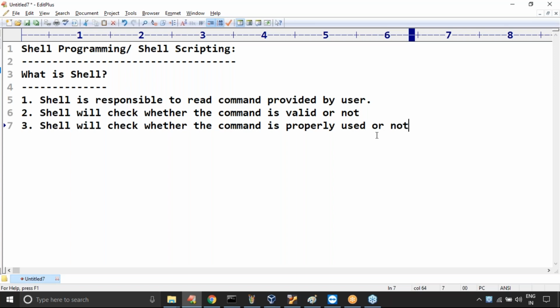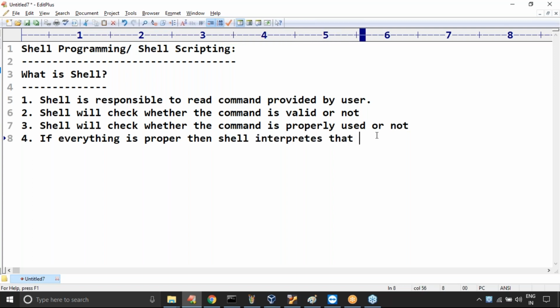If everything is proper, then the shell interprets that command.